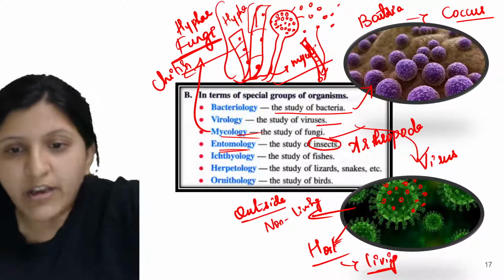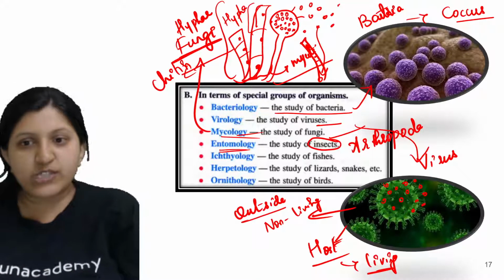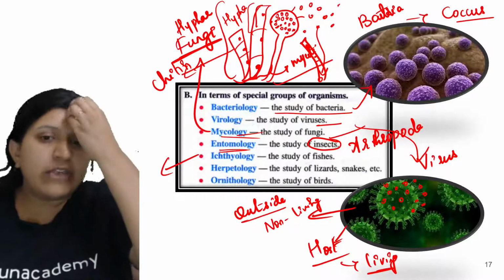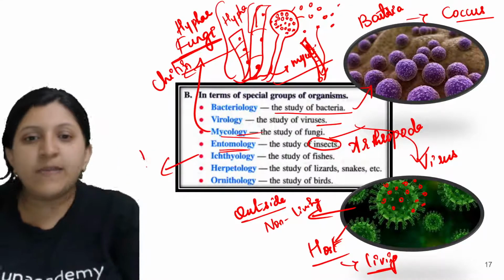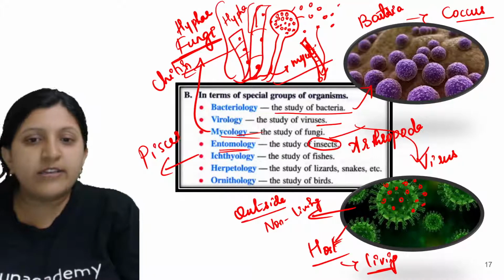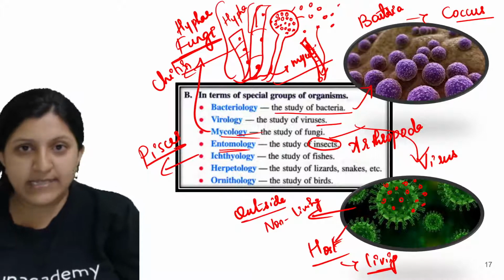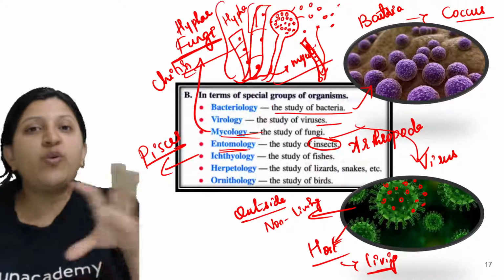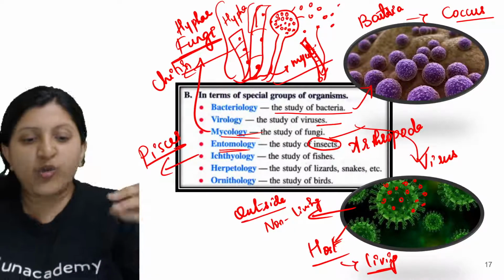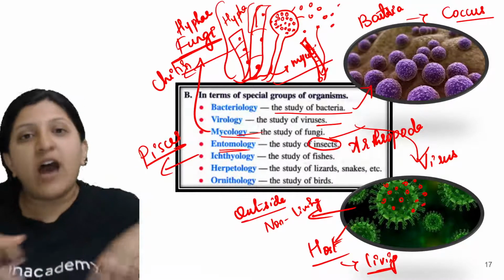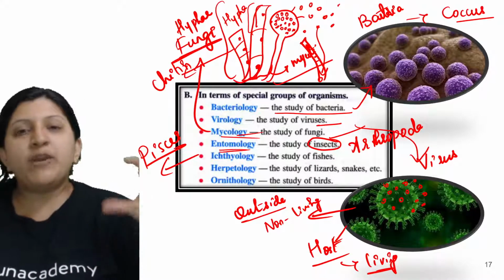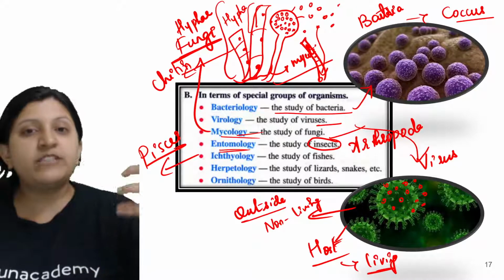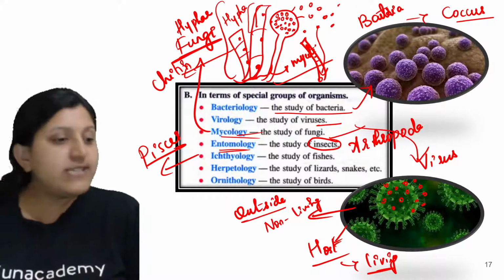Basically fishes, ichthyology. Study of fishes is ichthyology. In the animal kingdom classes, fishes you study under Pisces. Pisciculture is for rearing, that is culturing of fishes. You create an artificial pond, or let's say there is a pond, and you are providing all the nourishment for the growth of fish. That is pisciculture.